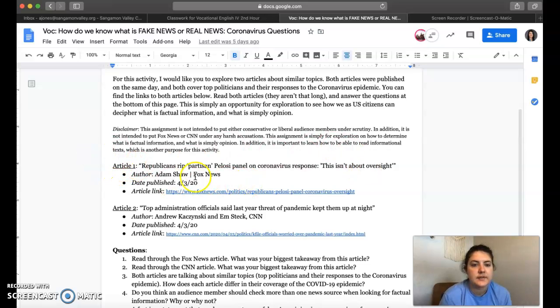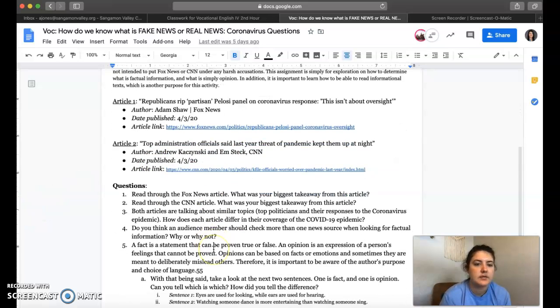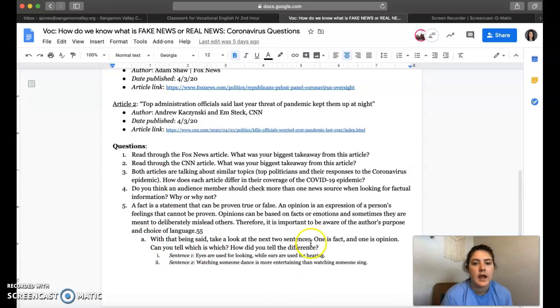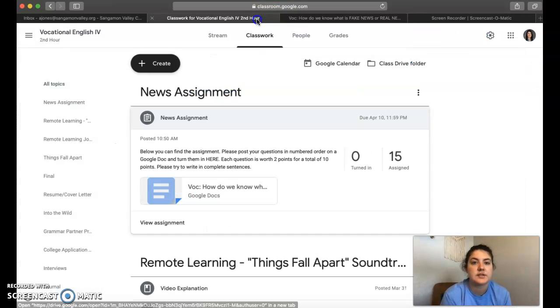First article is from Fox News. They were both published on April 3rd, and the second one is from CNN. So you've got 5 questions here. I'd like you to answer them all on one Google Doc, and I'd like you to try to answer them in complete sentences after you have read both articles. I'm going to go ahead and go back to Google Classroom, and you will turn them in right here.